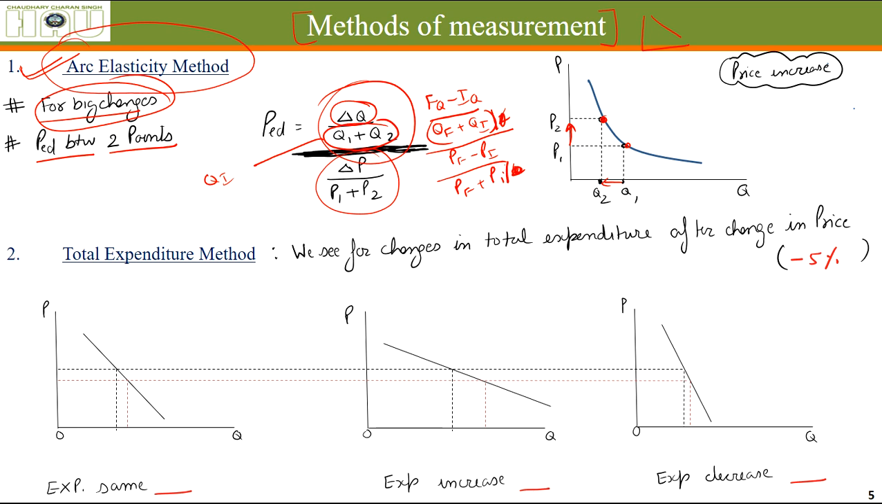Okay. Second method is total expenditure method. Expenditure means how much you have spent. How do we know it? Price into quantity is equal to your expenditure.